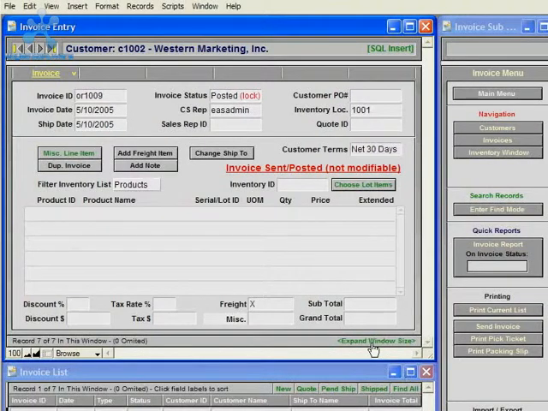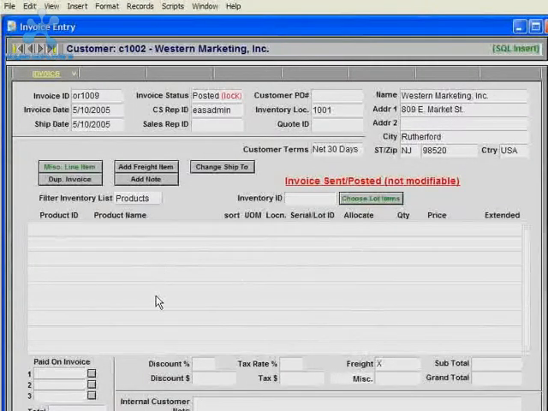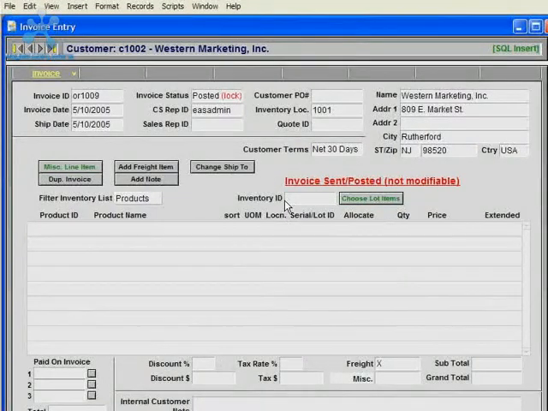For invoices with a lot of data entry, you can click the Expand Window Size button down in the lower right-hand corner of the invoice entry window, and this will open up a much larger window with also some additional fields for data entry on the expanded window.